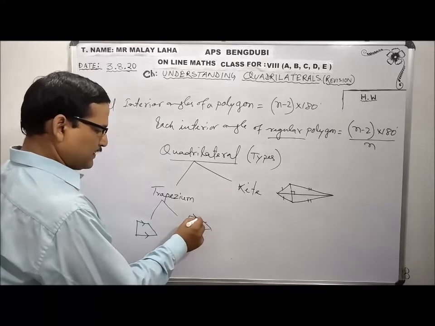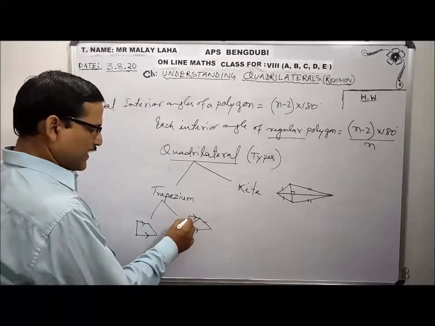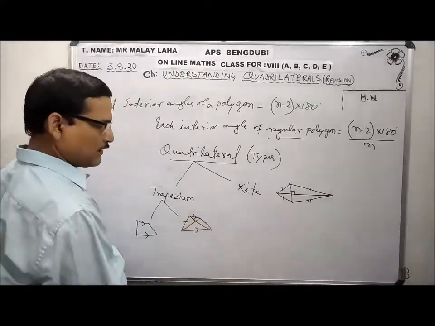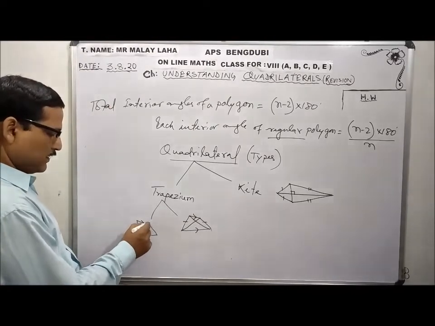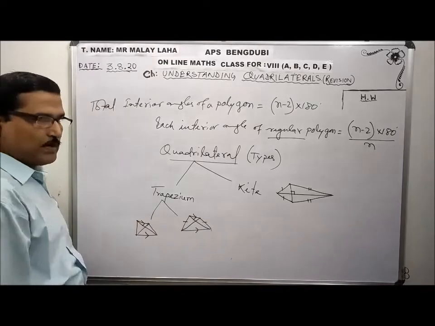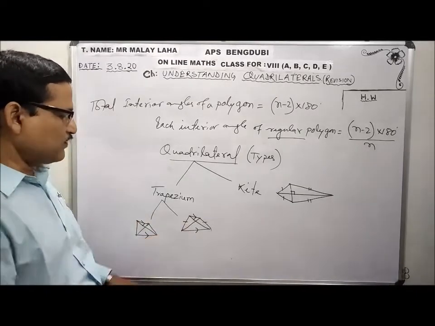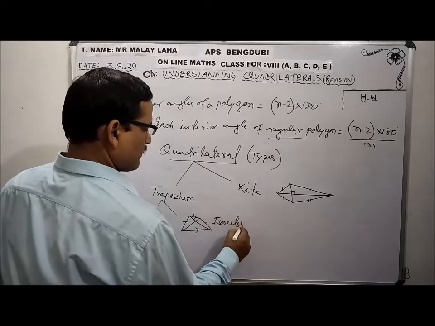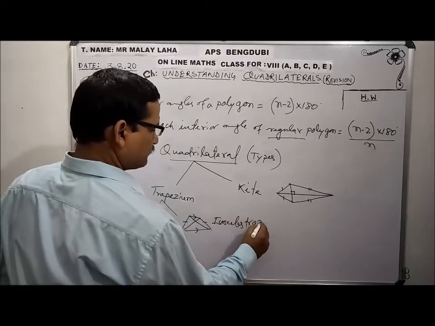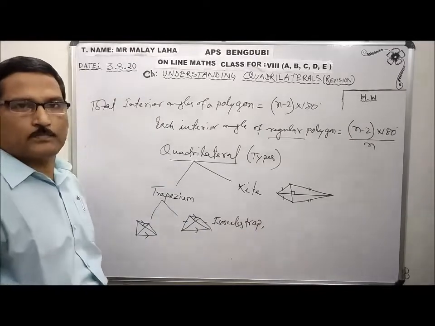Isosceles trapezium. And in case of isosceles trapezium, diagonals are equal. Here diagonals are not equal. In this case, diagonals are not equal. But in case of isosceles trapezium, diagonals are equal. It is a normal trapezium. Okay.